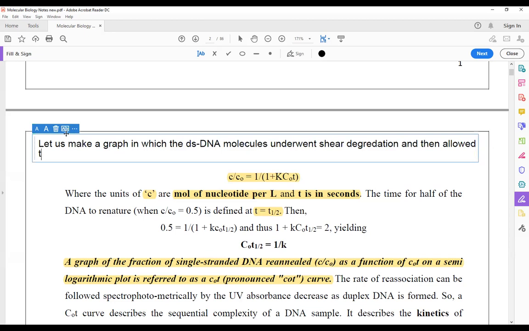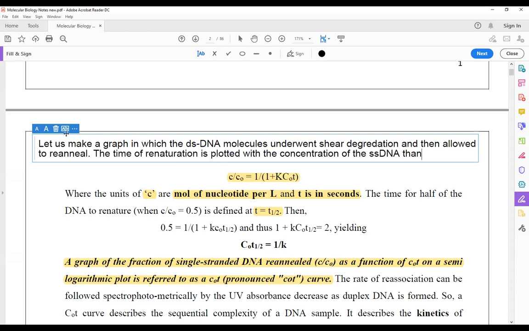The time of renaturation is plotted with the concentration of single stranded DNA.